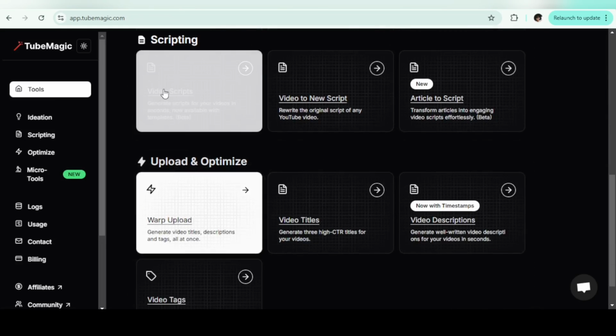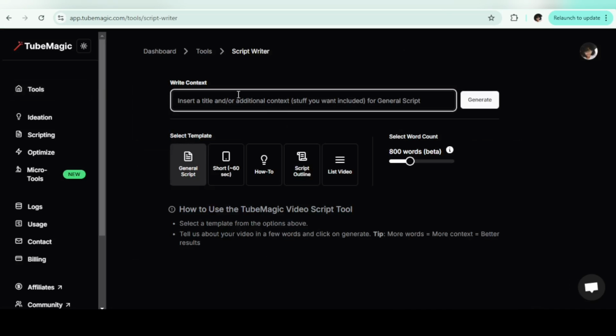Now let's move on to scripting. Let me show you how to use the tool. Let's say I want to create a video on 5 ways to make passive income online. Before I click on generate, Tube Magic also offers templates that you can use. Let's say I want this video to be 60 seconds, right? Short. Yeah, I can click on this.